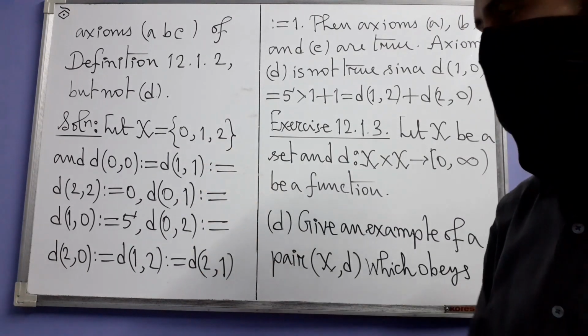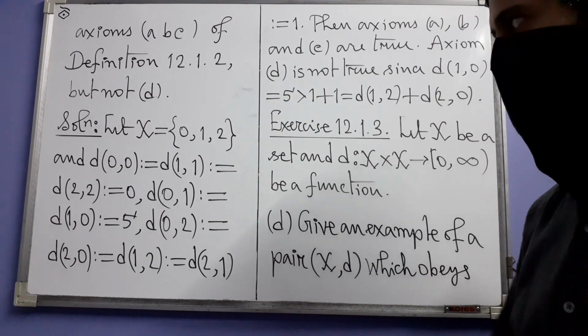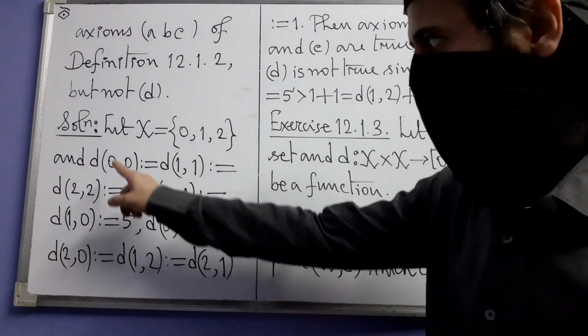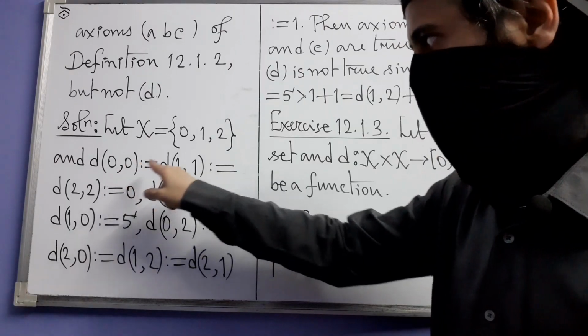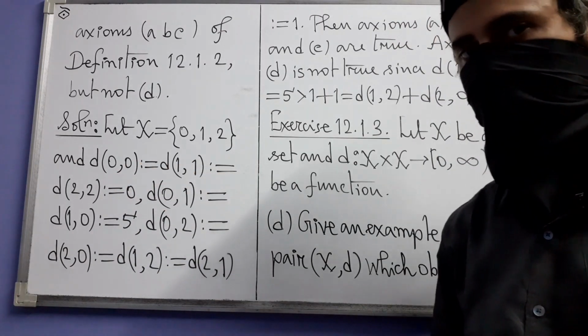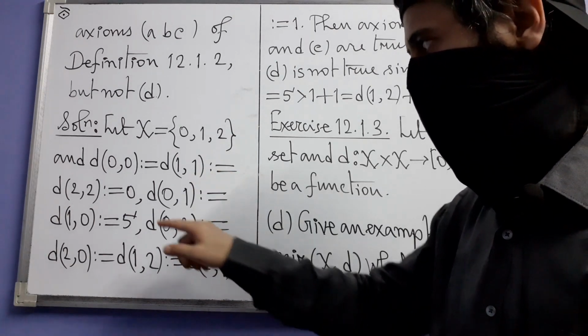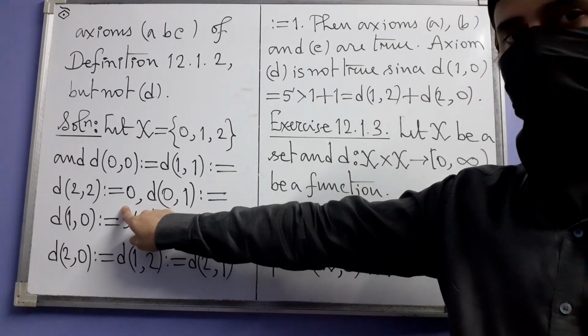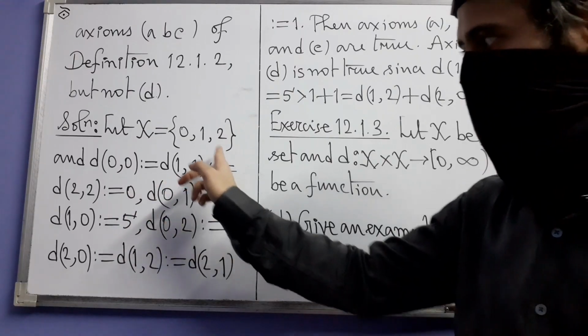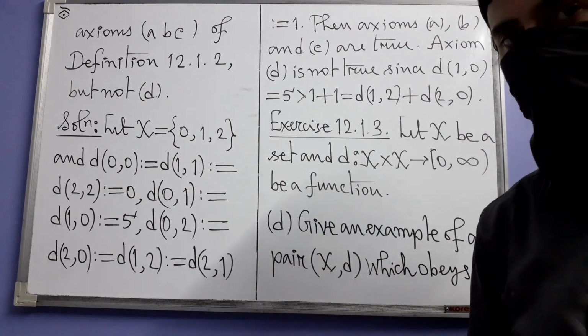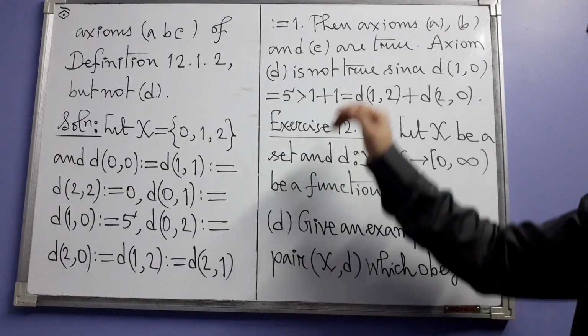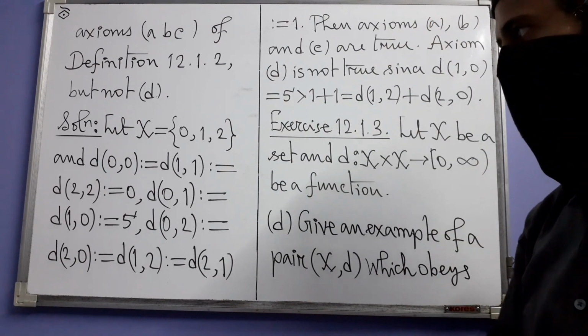The definition of the function d is a little long because more points are involved. The beginning of the definition of course has these pairs 0, 0, 1, 1 and 2, 2. And at all of them d has been defined to have the value 0. So this part of the definition tells us that axiom A is true.